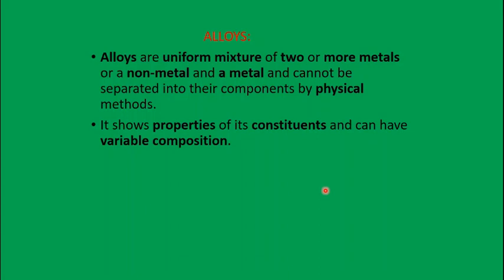So stainless steel can be nickel steel, or chromium steel. Depending on the different amount of nickel or chromium or carbon, we can change the composition. It is not uniform. That is the meaning of variable composition.